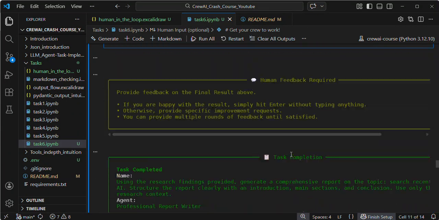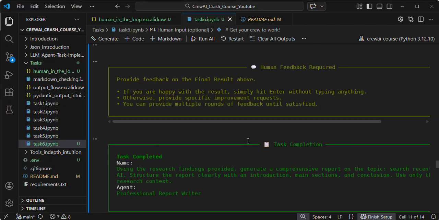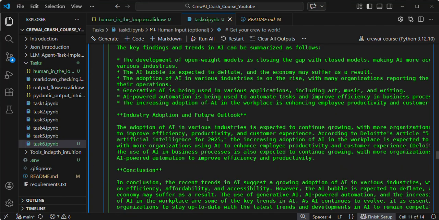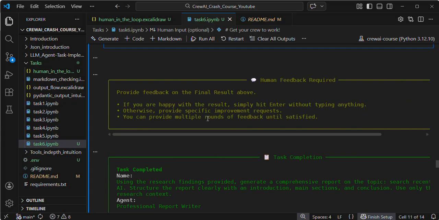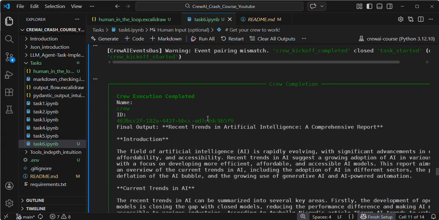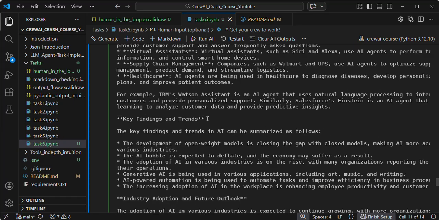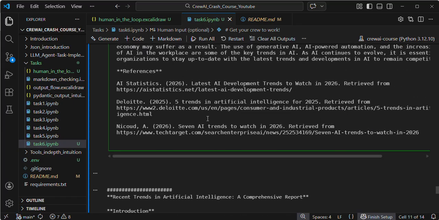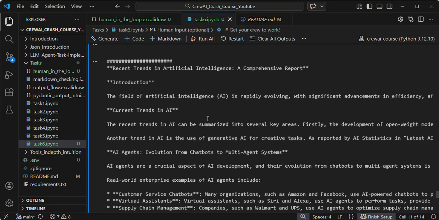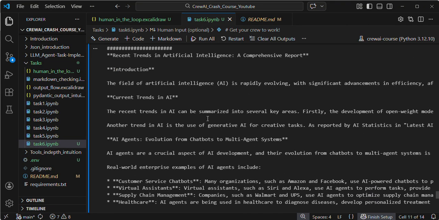Again it will ask for feedback. I am satisfied here, since it fulfills my requirement, so I press the escape button and it will finish the execution. Here, if you see, this is how the output is. So with that, everyone, I hope you understand the concept in a much better way.